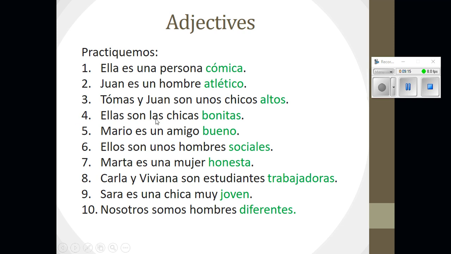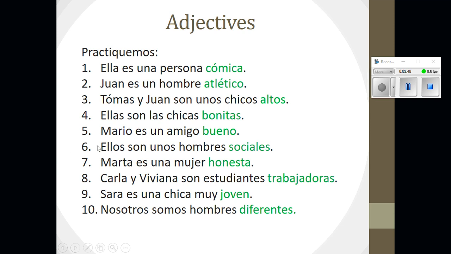Okay, 4. Ellas son las chicas bonitas. Okay, when we translate pretty, it's bonita. And here, because the girls is plural, we have to make our adjective plural as well. Okay. Número 5. Mario es un amigo bueno. Okay. Again here, bueno is the translation for good, and amigo is masculine and singular. Okay.